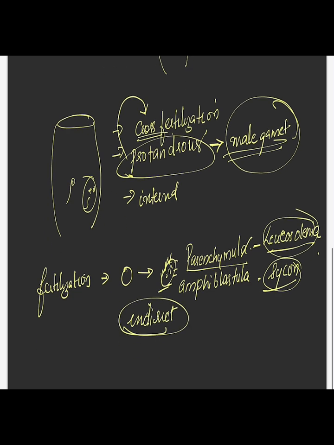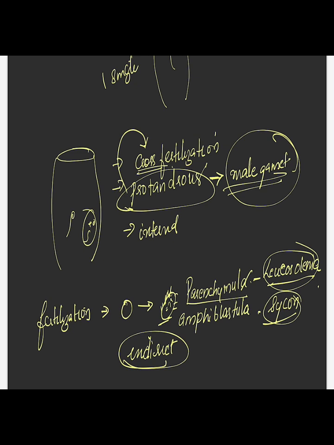So what is this indirect development? When an organism has an intermediate larval stage, that type is known as indirect development. So here the larva will be ciliated and it will be free swimming.